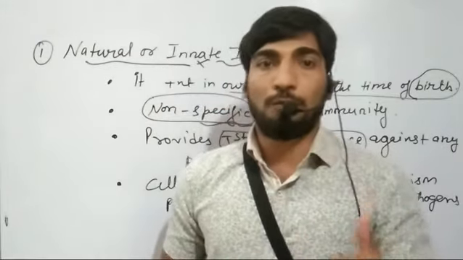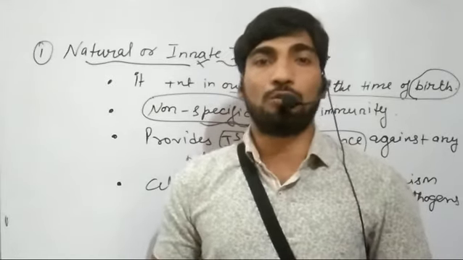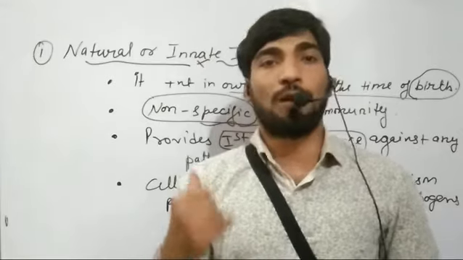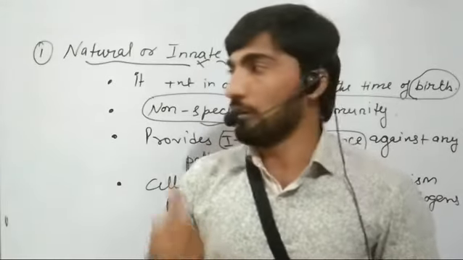Such immunity works by providing different types of barriers to the entry of pathogens. Now we are going to discuss these barriers which are provided by innate immunity.